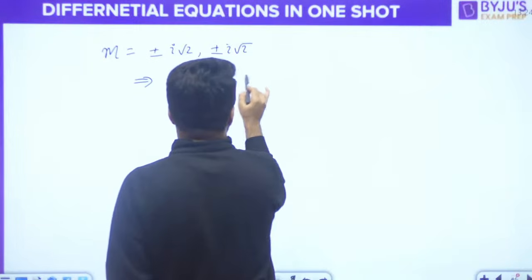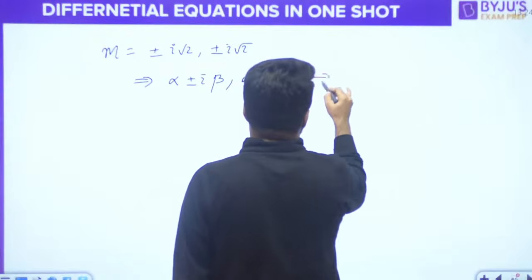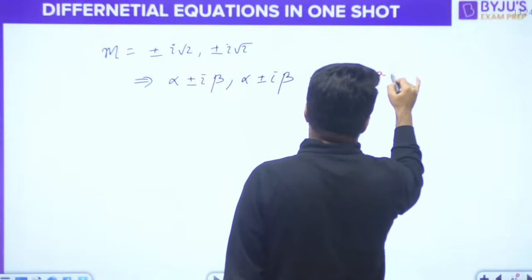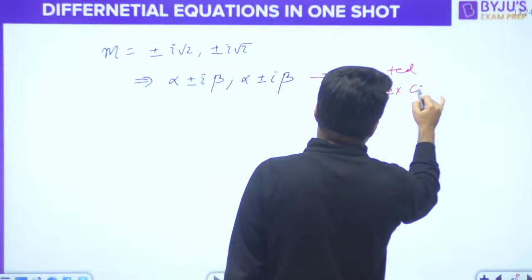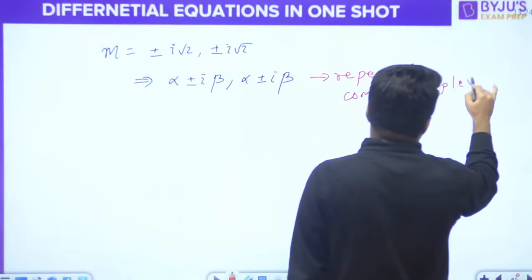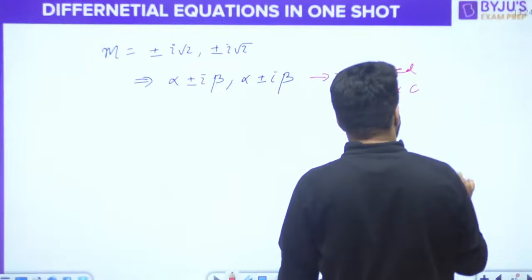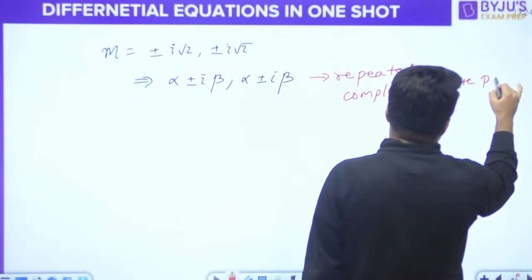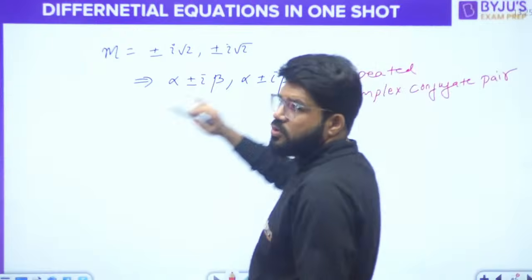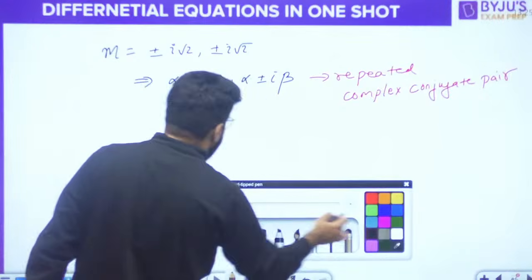Alpha plus minus i beta, and again alpha plus minus i beta. So what is this case here? The last case which I have told you: repeated complex conjugate pair. So your answer will be